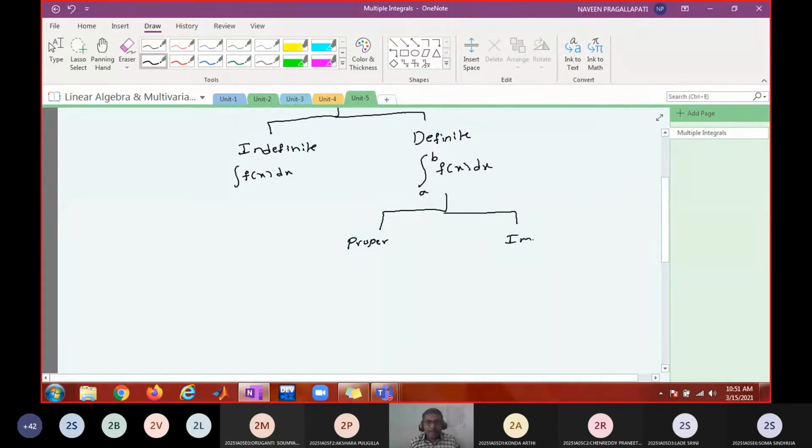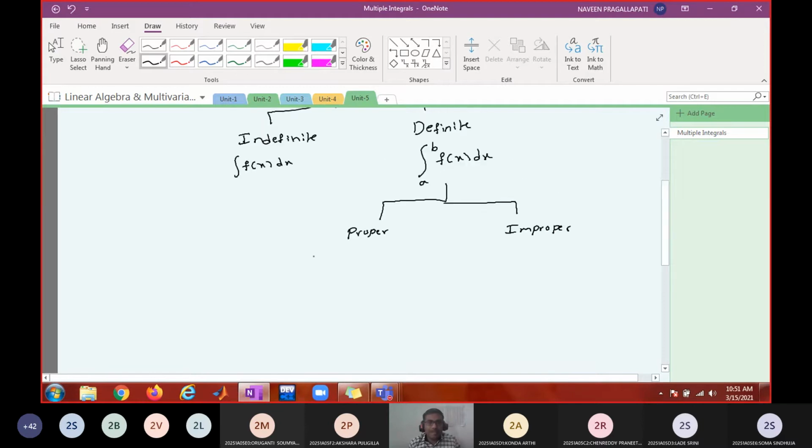What do you mean by proper integral? Proper integral means both limits must be finite: minus infinity less than a less than b less than infinity. The second condition is that f of x is piecewise continuous. I said this is a sufficient condition.